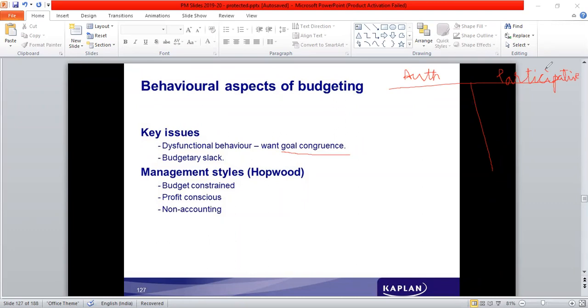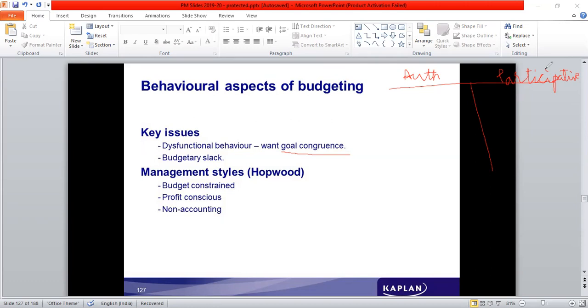So in this process, reaching a consensus about a particular aspect or a figure is a time-taking process. Many rounds of negotiation and discussion take place. So it is time consuming. A lot of time gets wasted, so it is costly also. But the advantage is that it is motivating.